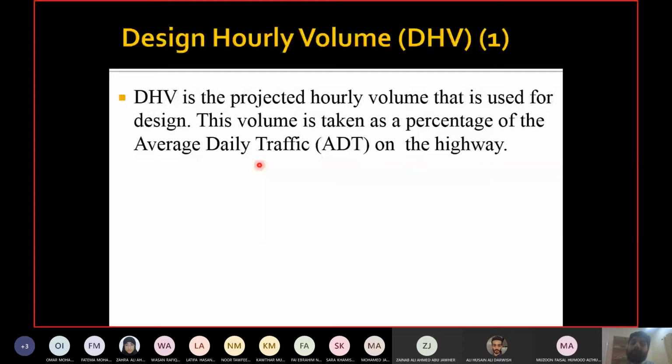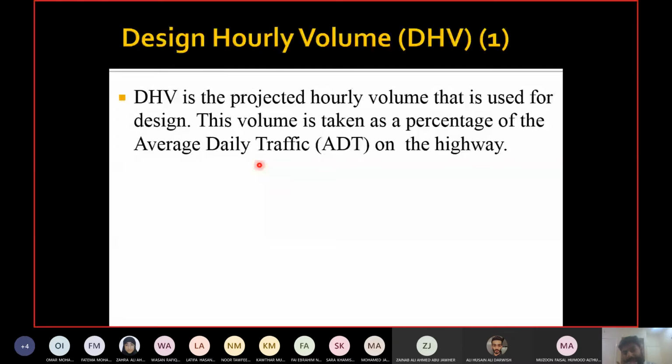Because if you divide by 24, you are saying what? Each hour of the day has the same volume, right? From the total traffic you have in the whole day, each hour you have same number of vehicles coming. Okay, so you divide by 24. So whatever number you get, this is the same for 7 a.m. or 7 p.m., which is not true, right? 7 a.m. traffic is not equal to 7 p.m. traffic. Any hour of the day does not repeat the traffic. Okay, any hour of the day has its own value for traffic. So you cannot divide the number by 24 because this is saying that all hours carry equal volume, which is not true.